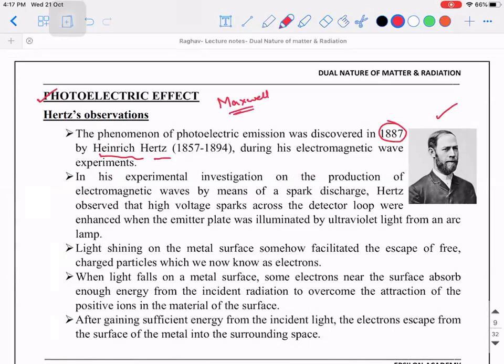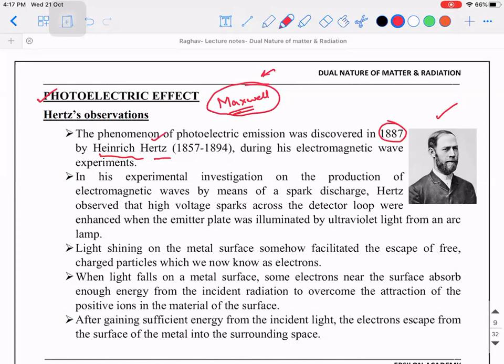there is a scientist named Maxwell. We didn't discuss this in electromagnetic waves because it was removed, because there is a concept called displacement current based on which there are certain equations. So Maxwell was the person who came up with the concept of electromagnetic waves, and he gave certain equations. Going with the theory of Maxwell, Hertz wanted to prove that electromagnetic waves existed.